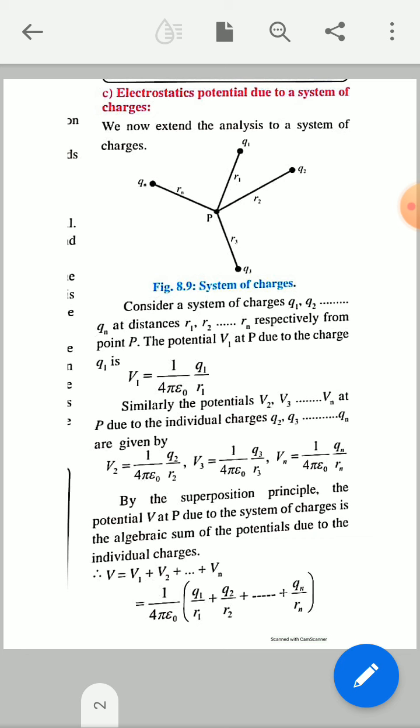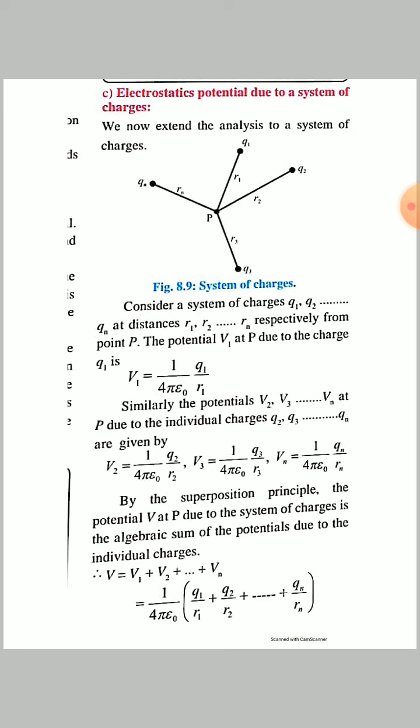On this figure we can find out the electric potential of the system of charges. Consider a system of charges Q1, Q2, up to Qn at distances R1, R2, up to Rn respectively from the central point P.